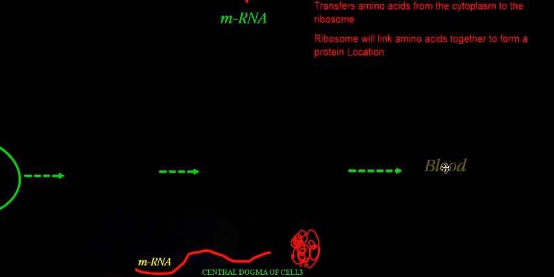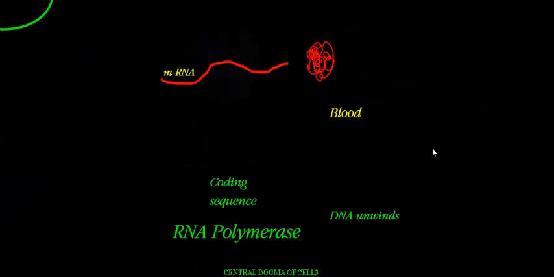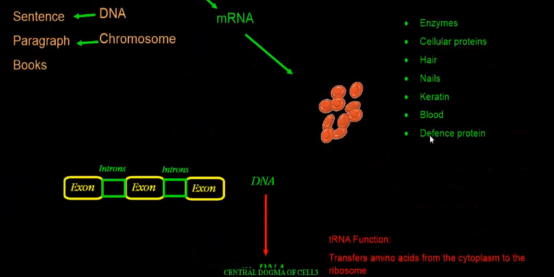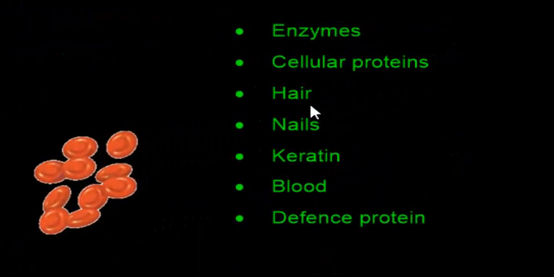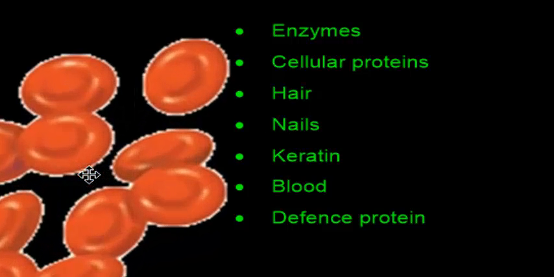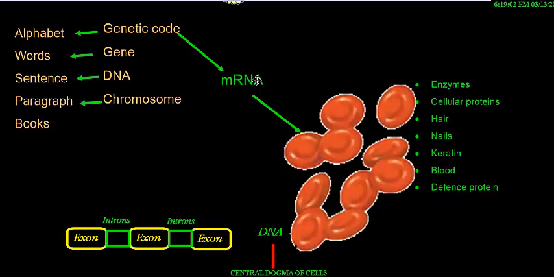So how is protein formed? The protein is a kind of expression of the cells. Many proteins are there. Proteins are in the form of enzymes, cellular proteins, hair, nails, keratin, blood, defense proteins, all are various kinds of proteins. Different kinds of proteins are formed whenever this mRNA is translated into the proteins.